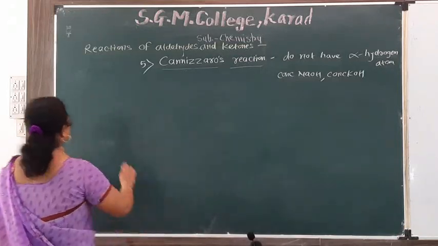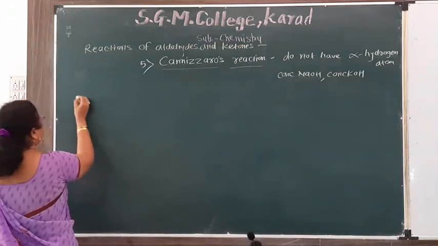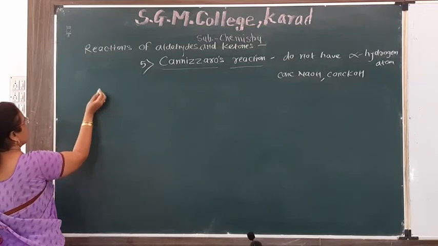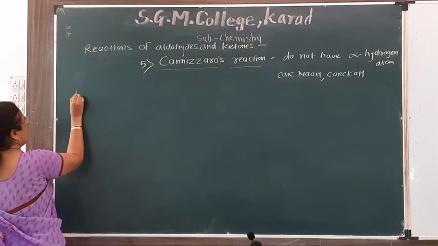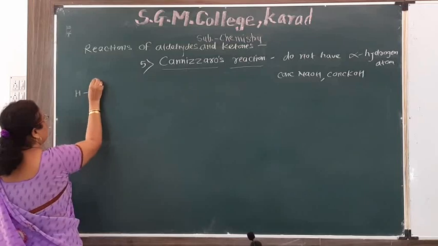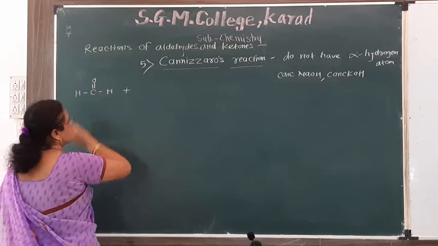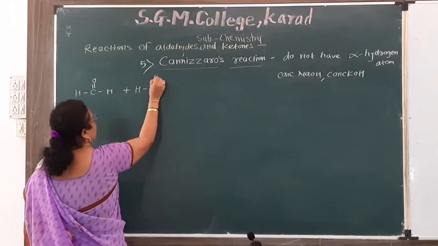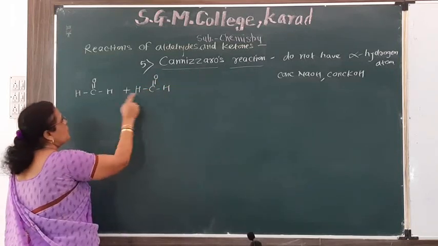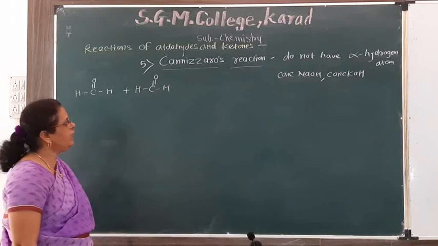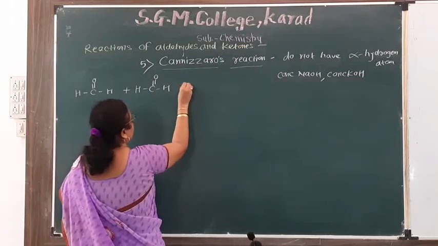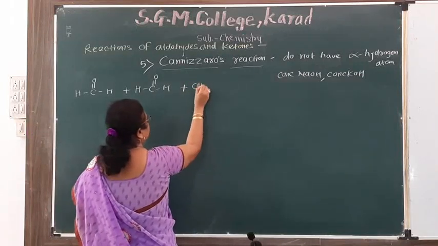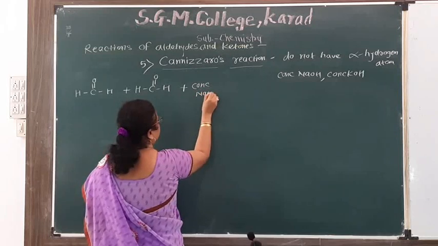Take two molecules of formaldehyde, HC double bond OH plus another molecule of formaldehyde HC double bond OH, plus concentrated NaOH, which is 50%.